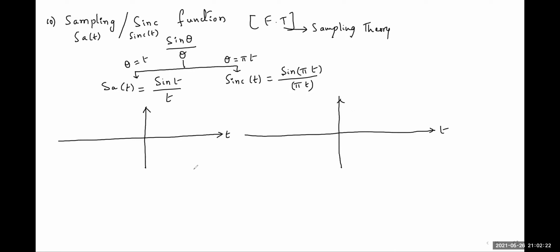The sampling function and sinc function both have the same waveform. It has one main lobe and an infinite number of side lobes with decreasing amplitude. So for a better plot, take more height for the main lobe. Like this, you get a better interpretation. Right. So both are the same waveform.